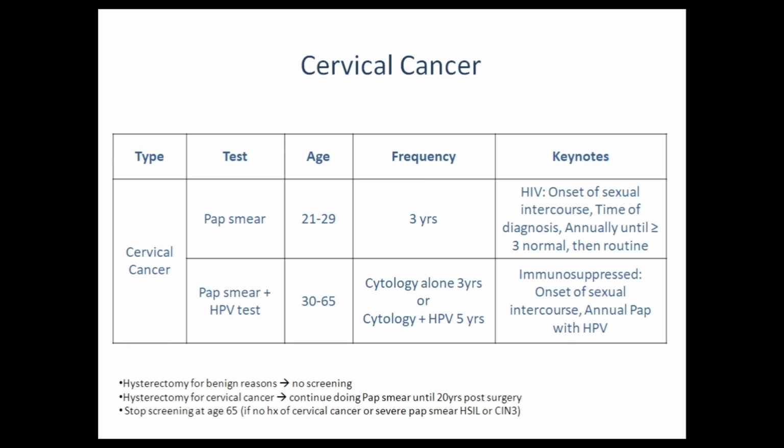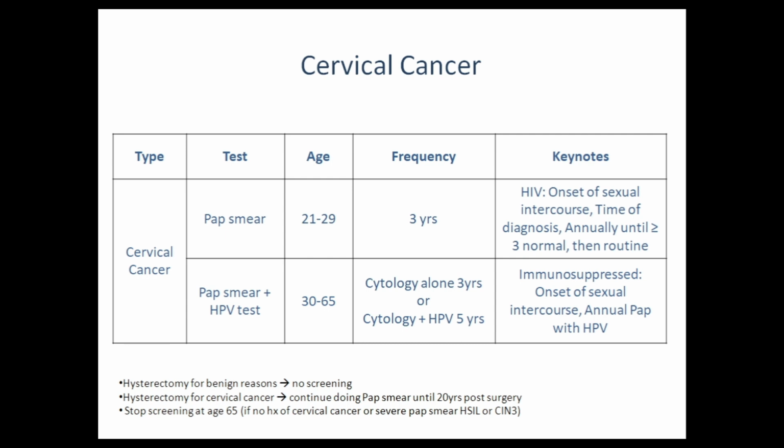Now, some other points which you should remember: if someone has a history of hysterectomy for benign reasons, we won't do any screening for cervical cancer. But if someone has had a hysterectomy for the reason of cervical cancer, then we will continue doing pap smear until 20 years post surgery. For example, if someone has had a hysterectomy for cervical cancer at the age of 45, then we will continue pap smear until age 65 because there is still a chance of recurrent cervical cancer.